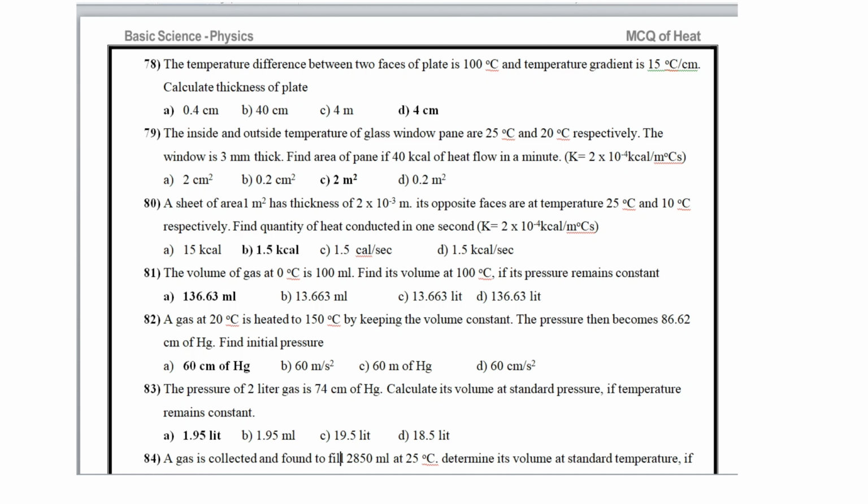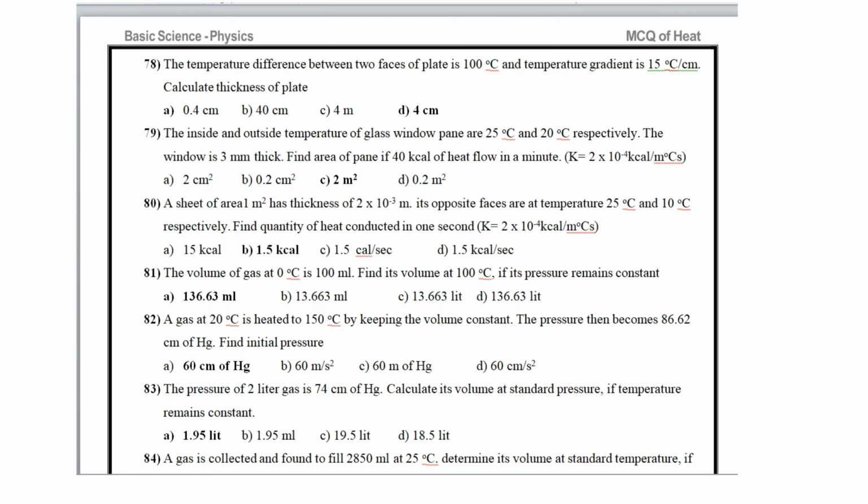The volume of gas at 0 degrees Celsius is 100 ml. Find its volume at 100 degrees Celsius if its pressure remains constant. It is 136.63 ml. Then a gas at 20 degrees Celsius is heated to 150 degrees Celsius by keeping the volume constant, the pressure then becomes 86.62 centimeter of Hg. Find initial pressure. Initial pressure is 60 centimeter of mercury.